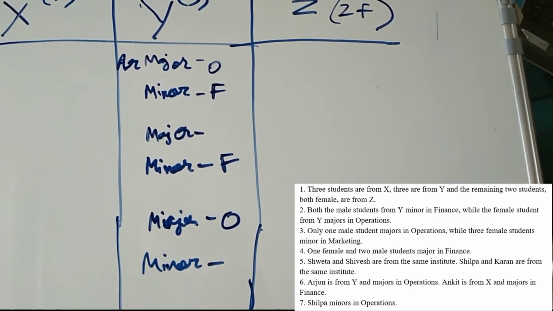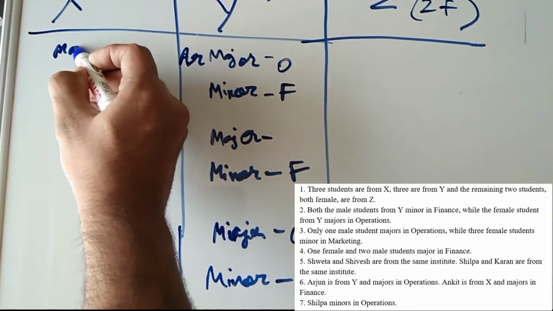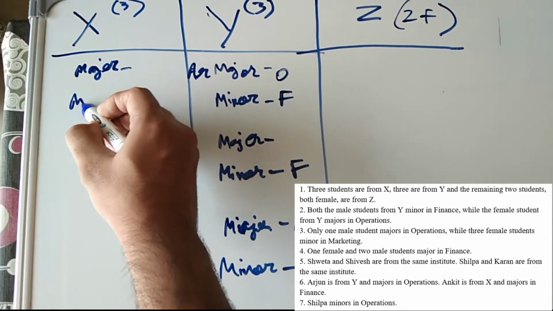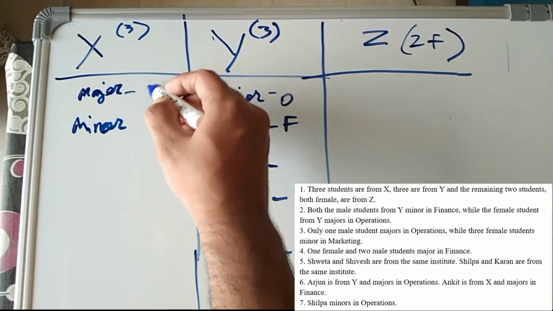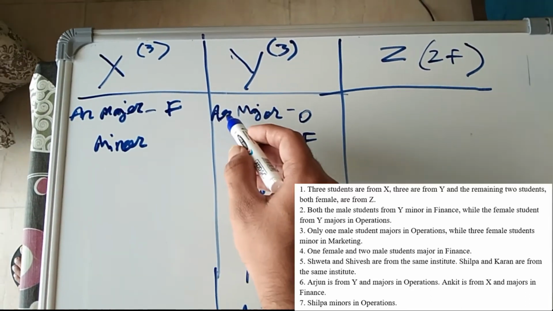Ankit is from X and majors in finance. So major, minor, and major in finance. And this is Ankit. This is Arjun. This is Ankit.